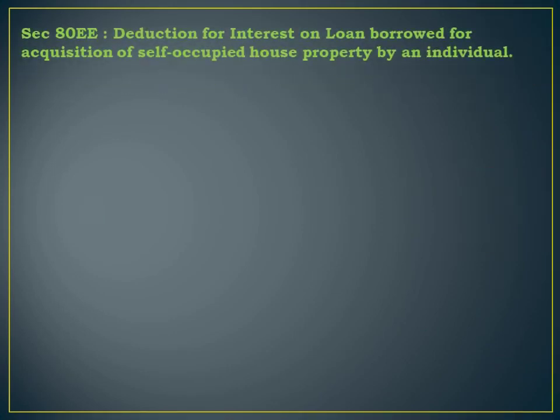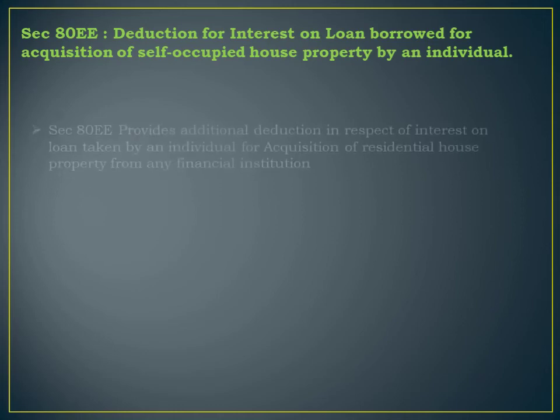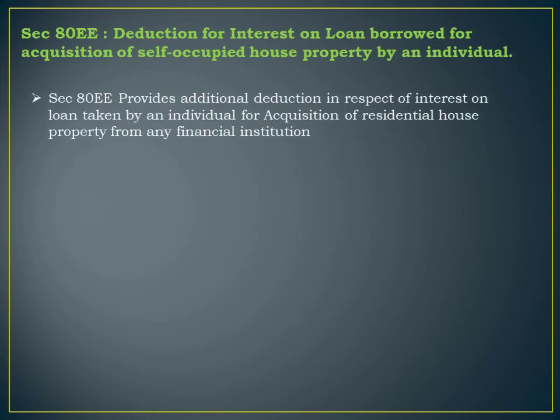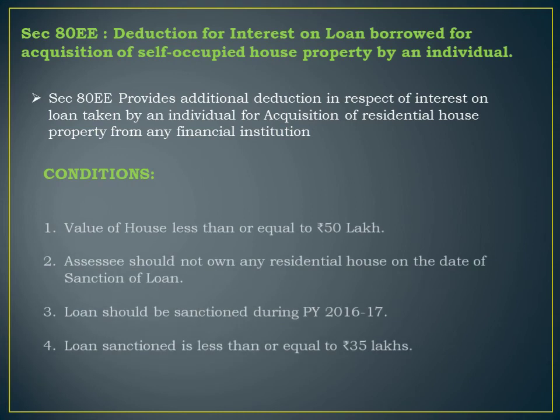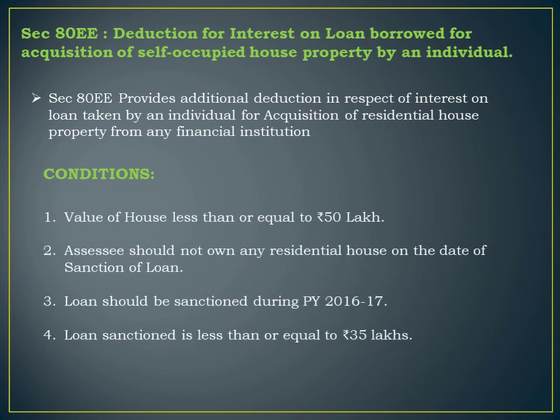Next, deduction under section 80EE. Deduction for interest on loan borrowed for acquisition of a self-occupied house property by an individual. Here the deduction is allowed for the loan borrowed for acquisition of a self-occupied property. 80EE provides additional deduction in respect of interest on loan taken by an individual for acquisition of a residential house property from any financial institution. It is in addition to rupees 2 lakh that is allowed under the head income from house property.